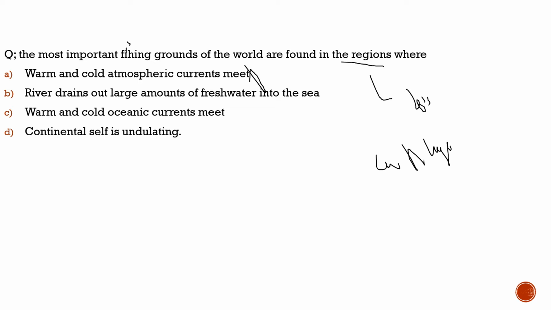Second statement, river drains out large amount of fresh water into the sea. No. Fourth statement, continental shelf is undulating. No. Third statement, warm and cold oceanic currents meet. 100% correct. Wherever the warm and cold ocean currents meet, that place is the best fishing ground of the world. So with respect to this question, the correct statement would be option C.